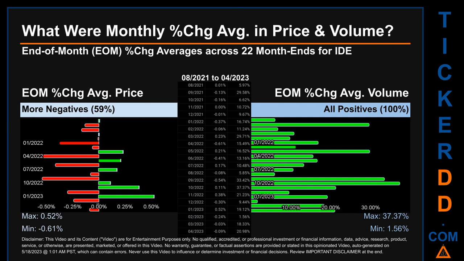Price saw an end-of-month max of 0.52% in average percentage change along with a minimum of -0.61%. For volume, the maximum and the minimum monthly percentage change were respectively 37.37% and 1.56%.